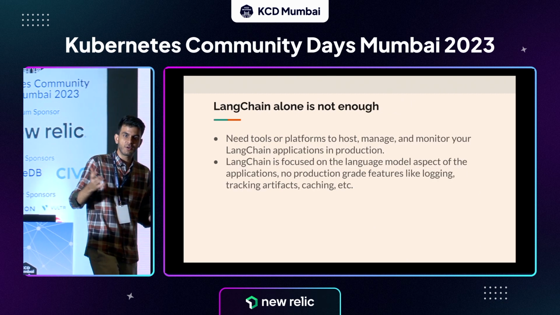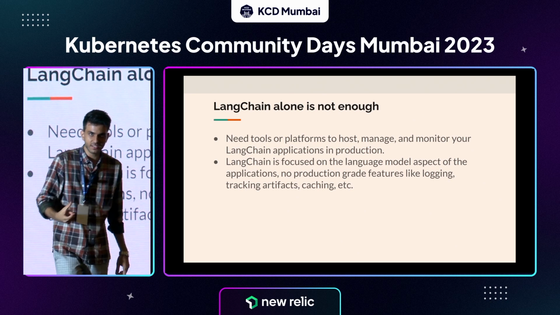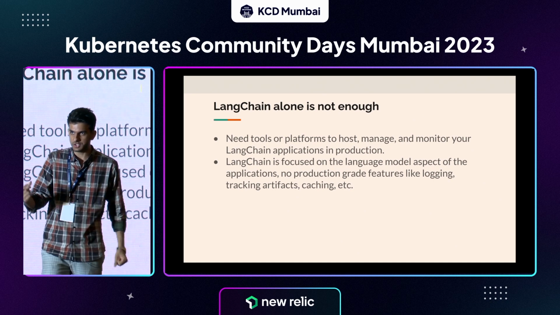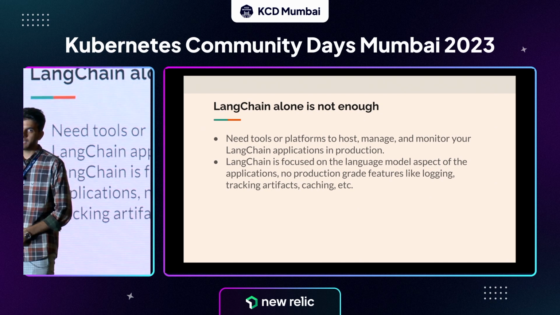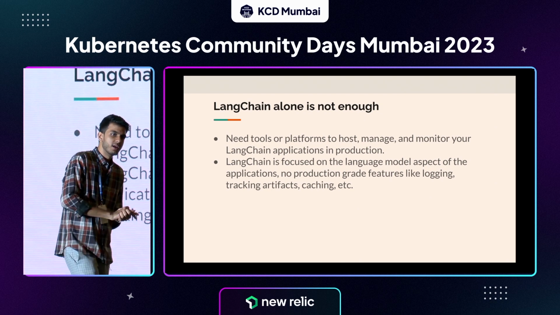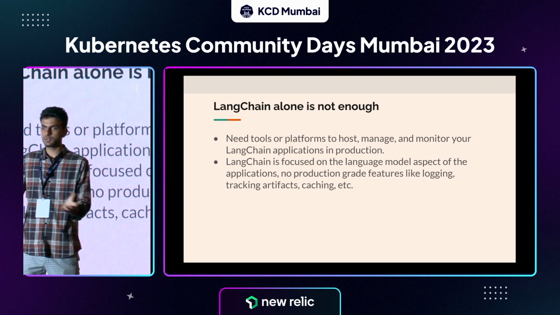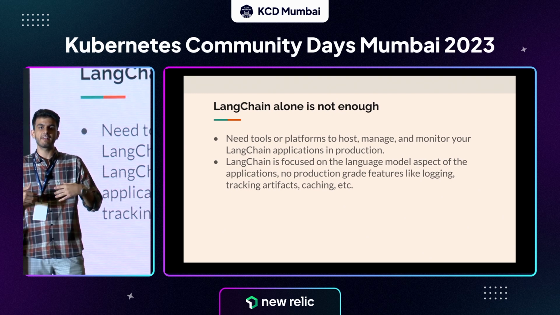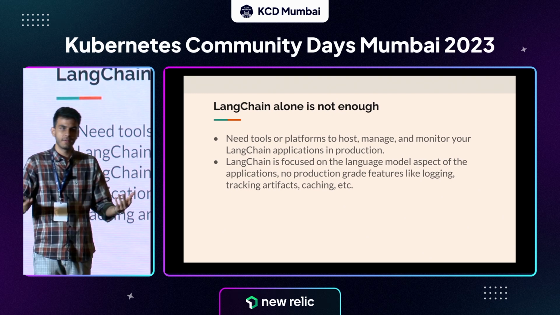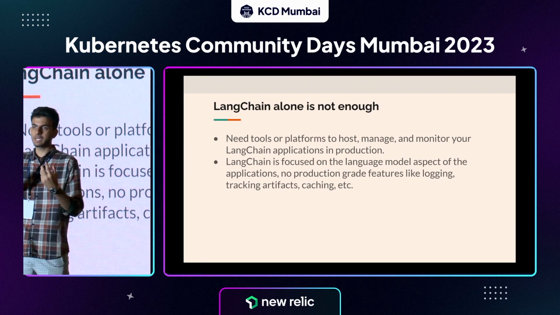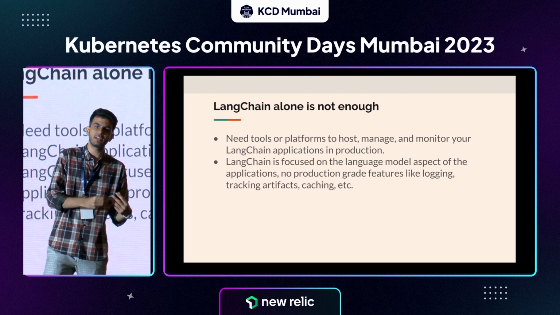So again, LangChain alone is not enough. What LangChain is, it's just a language framework. It allows you some abstractions to perform multiple actions. But it is not enough for two reasons. First of all, you have to think of deploying this to production at some point, right? So for example, let's say I developed a LangChain application. A lot of people do that. They make demos on Twitter as well. But those demos run well on a local system, but they can't really scale to the cloud.